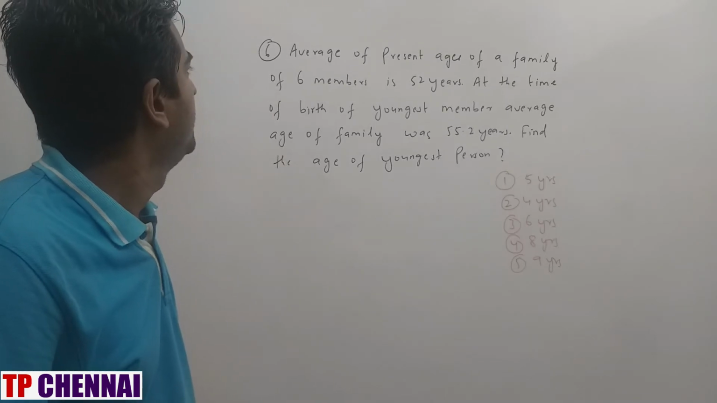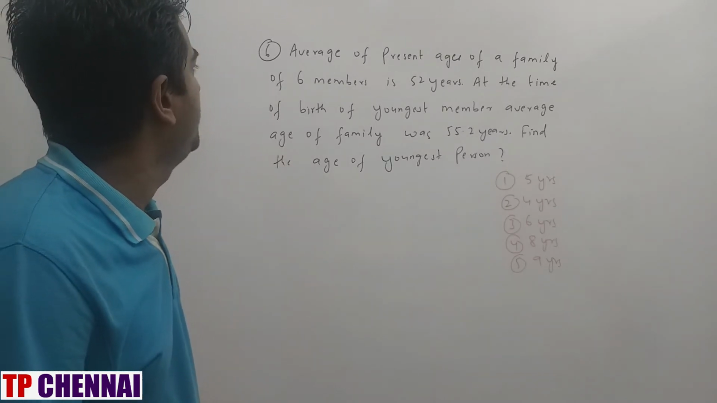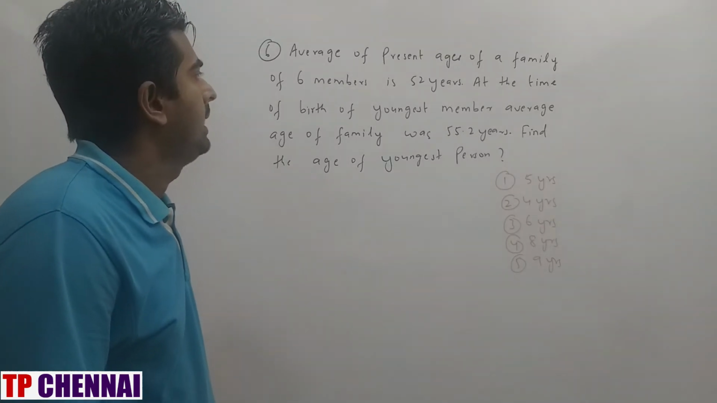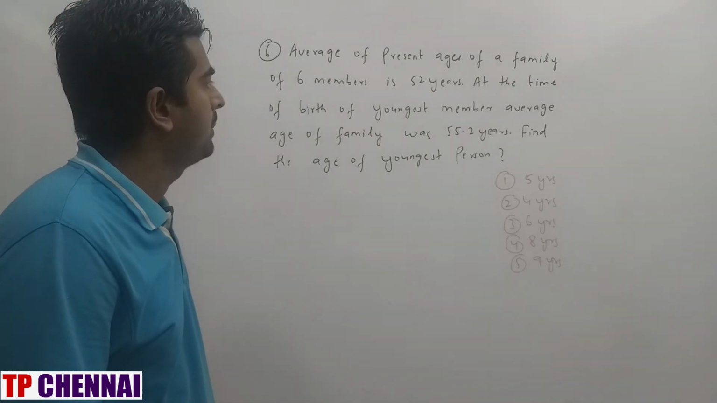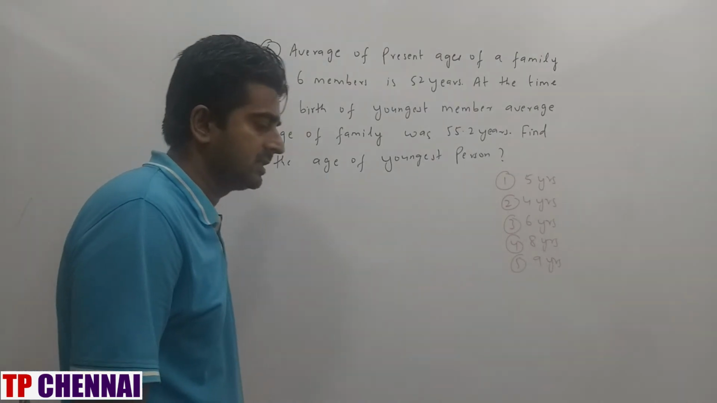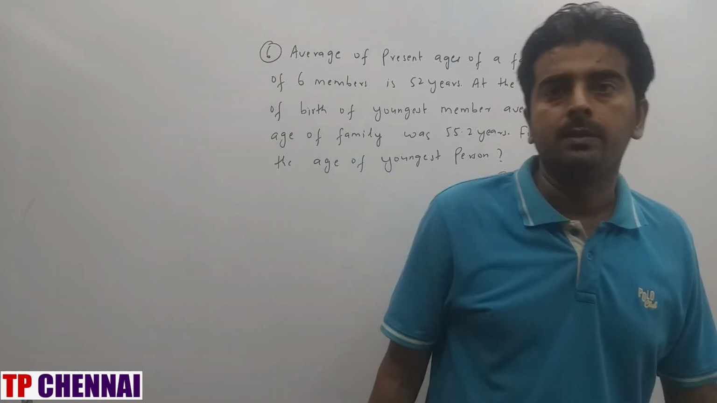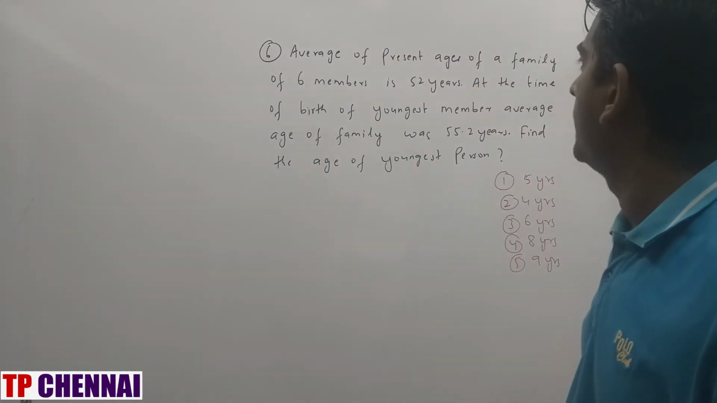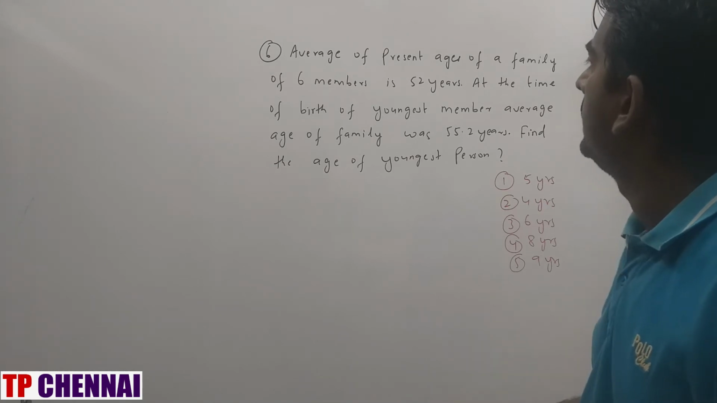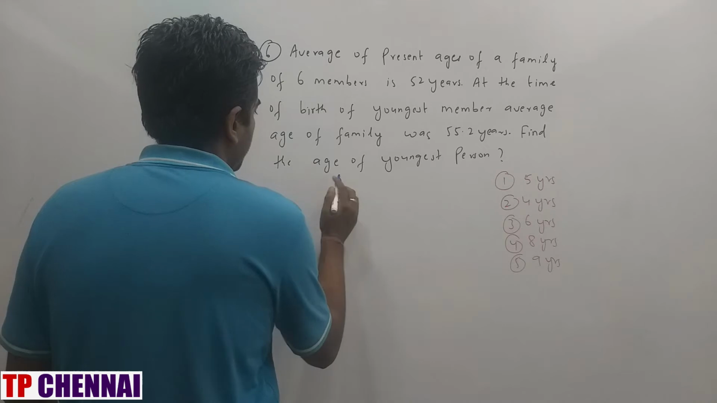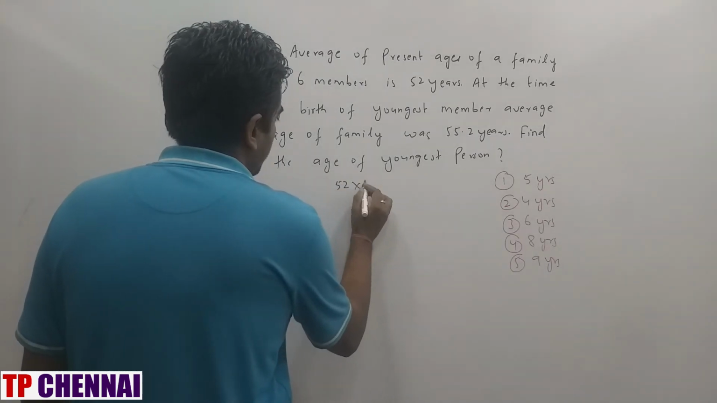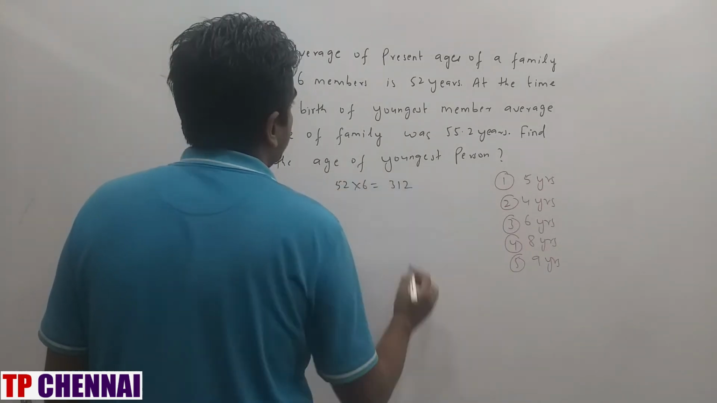Now the sixth one. The average of the present age of a family of 6 members is 52 years. At the time of birth of the youngest member, the average age of the family was 55.2 years. Find the age of the youngest person. Tricky question when it comes to problems on ages chapter. So initially how many members are there? 6 members are there. Average is 52. So total will be how much? 52 into 6, which is 312.